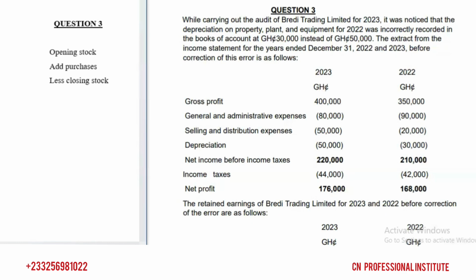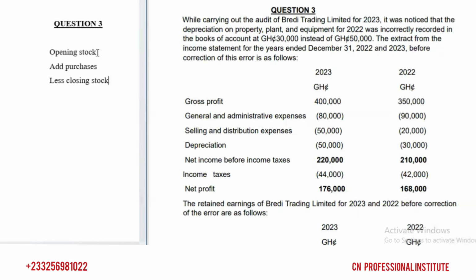Now check this out. Because we add opening stock to purchases and deduct closing stock, if we overestimate opening inventory, what happens to cost of sales? Cost of sales will go up, because in calculating cost of sales, we add opening inventory. So if opening inventory increases, cost of sales increases.